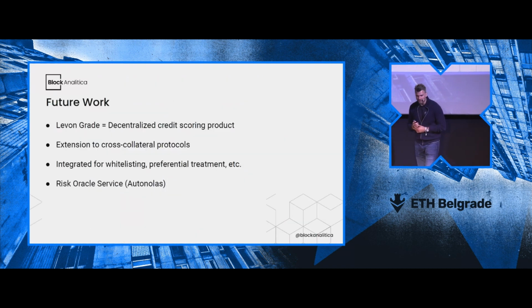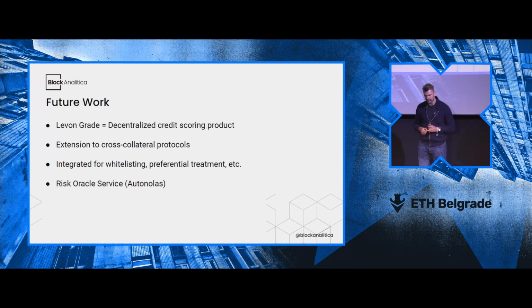Finally, we have the idea of how to move forward, right? Because the grade is something that is applied at the moment just to Maker, but this can be expanded to other protocols as well. The most interesting use case is, of course, extension into cross-collateral protocols, such as Aave, Compound, or Spark. And through this, we can have a more DeFi-wide score.